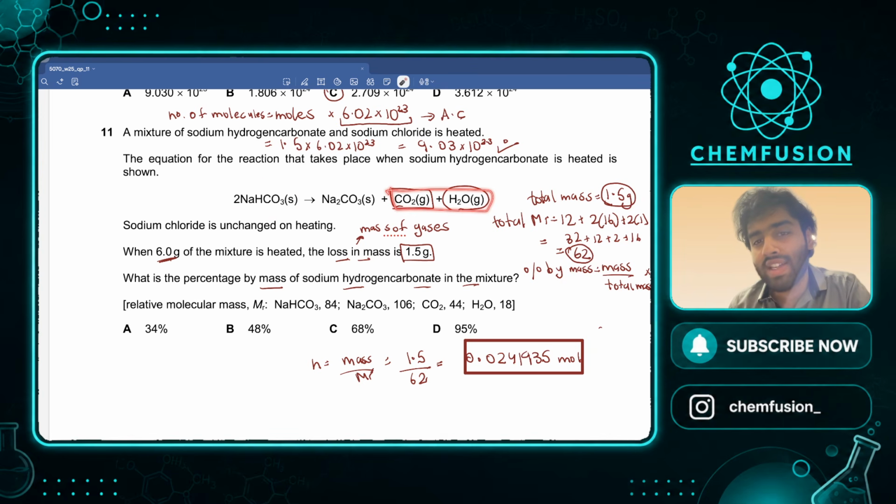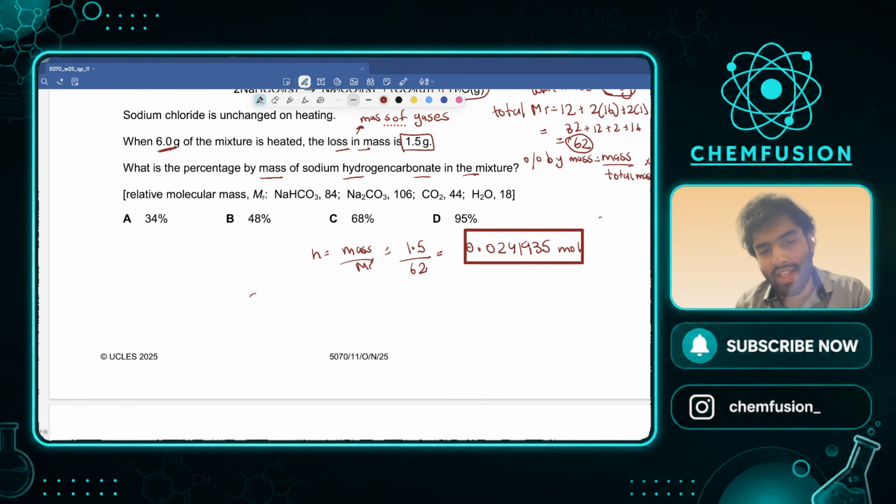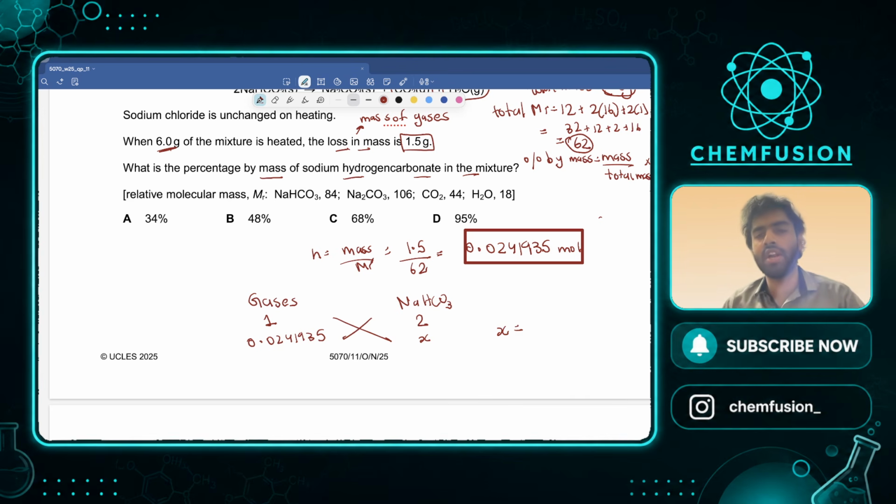What is the ratio? The gases are both 1. So the ratio of the gases is 1. What is the molar ratio of this? This is 2. So now let's apply the ratio. You have gases here and you have sodium hydrogen carbonate here. This is 2. These are 1. These are the number of moles, 0.024193. The number of moles of NaHCO3 is X. Let's cross multiply. So X comes out to be 2 multiplied by this guy right here.